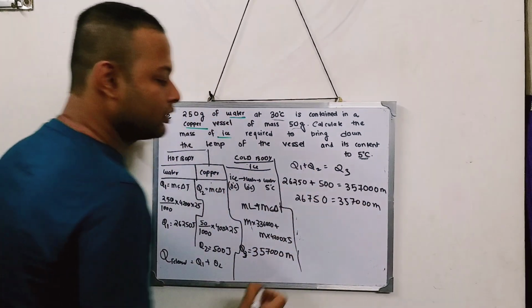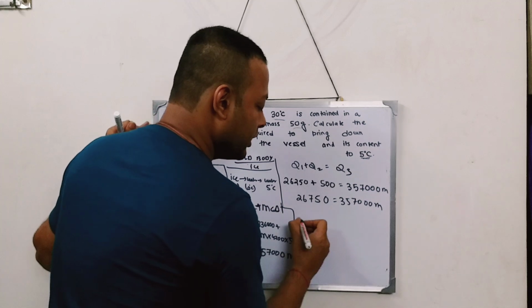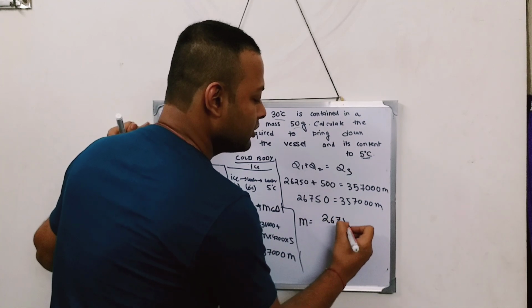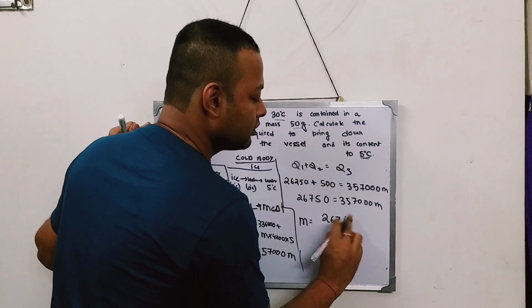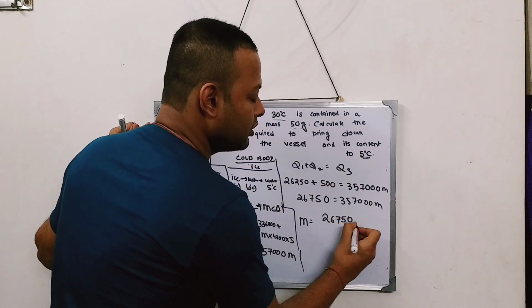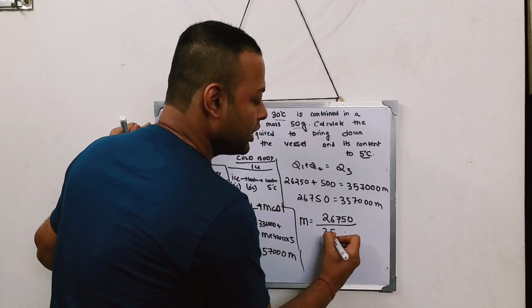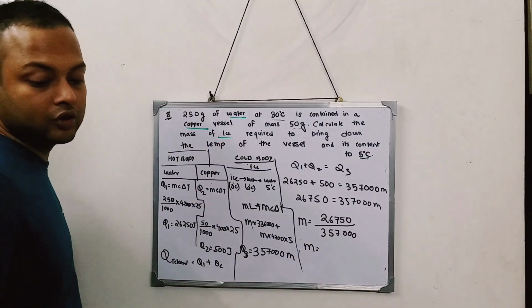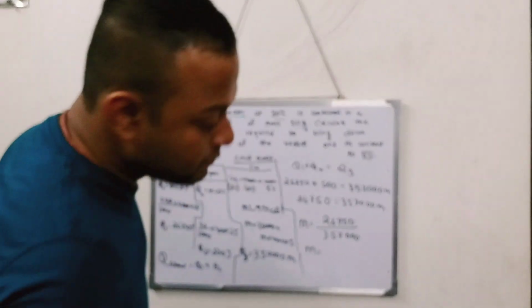After you solve the whole thing, the value of m comes to be 26750 divided by 357,000, and ultimately the mass, if you solve it, comes out to be